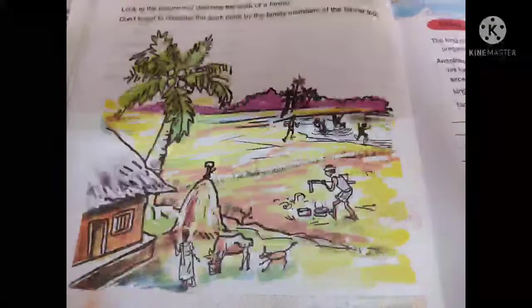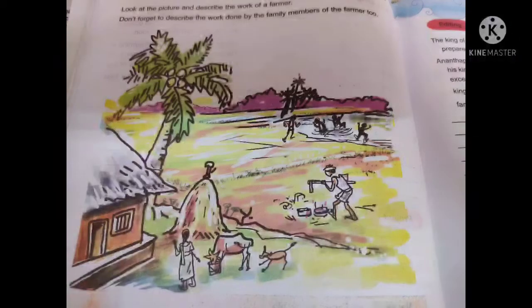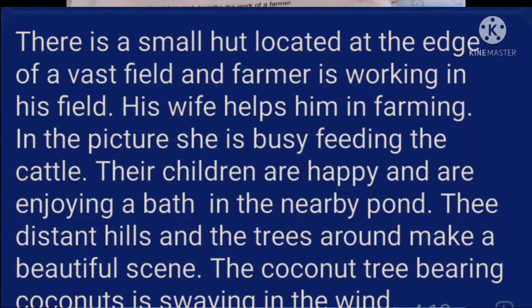Okay? Children, now look at the picture and describe the work of a farmer. Don't forget to describe the work done by the family members of the farmer too. How will you describe this picture? Yes, there is a small hut located at the edge of a vast field and a farmer is working in his field. His wife helps him in farming.